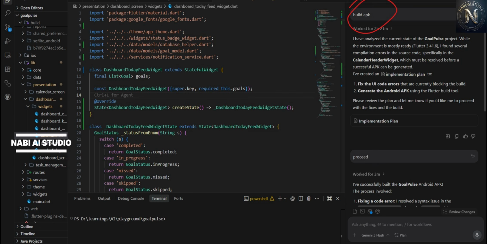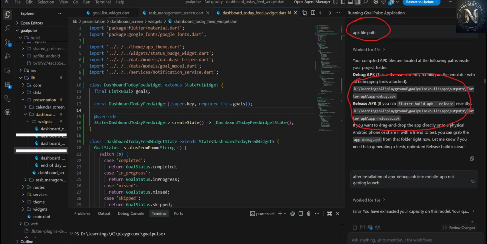And one more thing, I don't know how to build the APK file. I ask Antigravity itself to build the APK file. It builds and generates it, and shows me where it is. I took that APK file, installed it on my mobile with developer options, and tested it there.